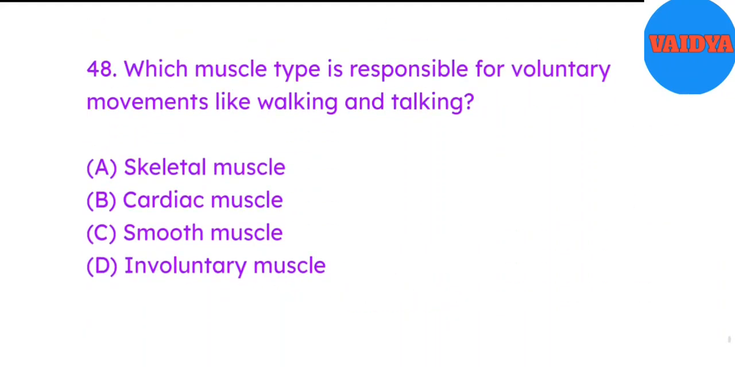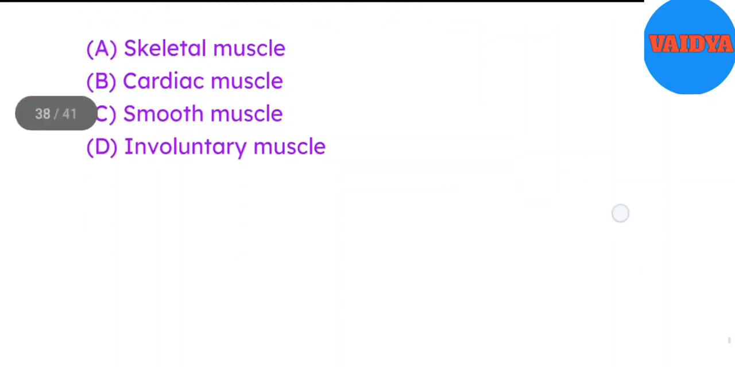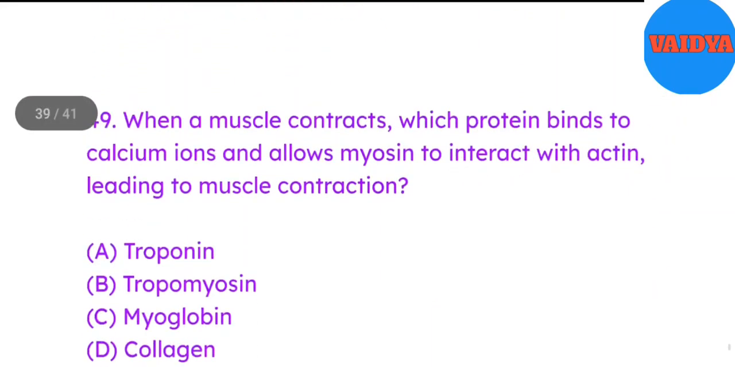48. Which muscle type is responsible for voluntary movements like walking and talking? A. Skeletal muscle. B. Cardiac muscle. C. Smooth muscle. D. Involuntary muscle. Answer A. Skeletal muscle. 49.